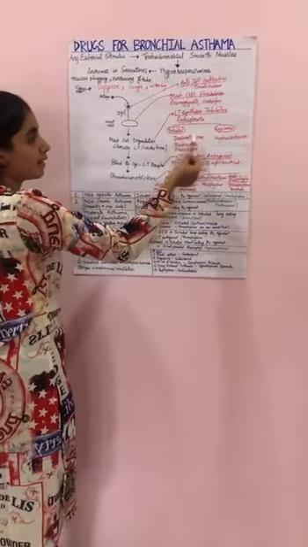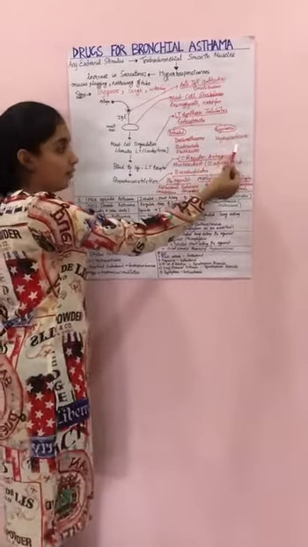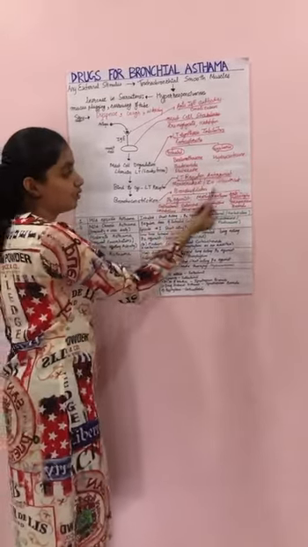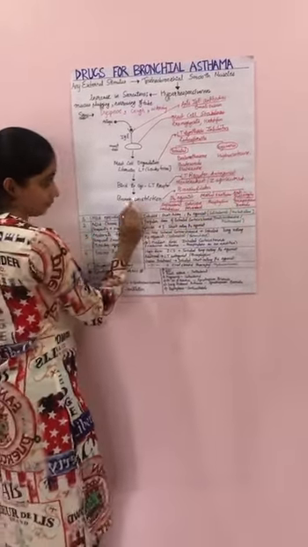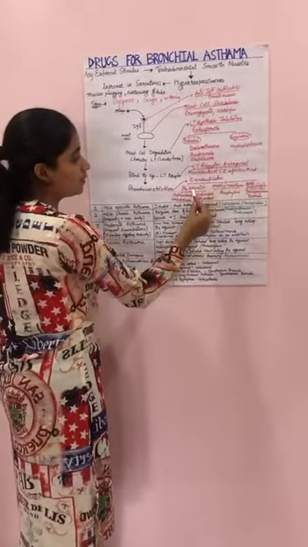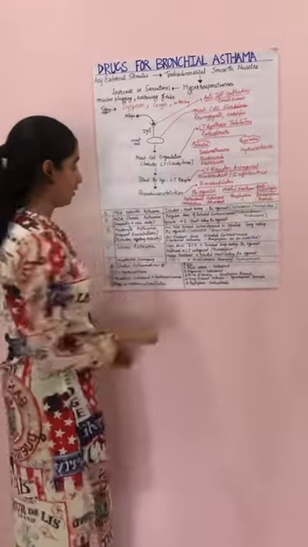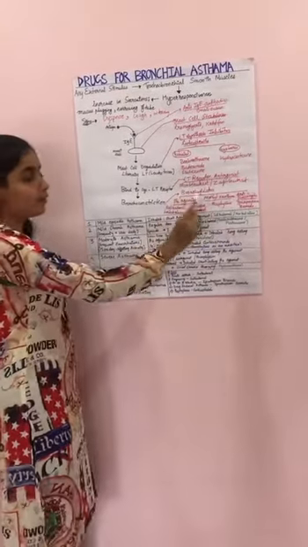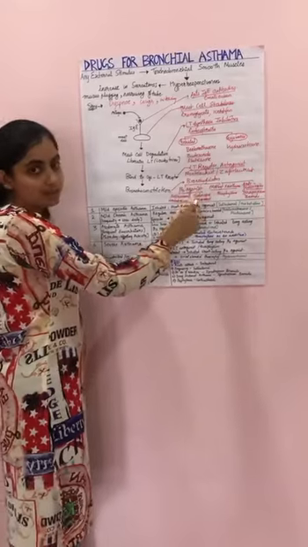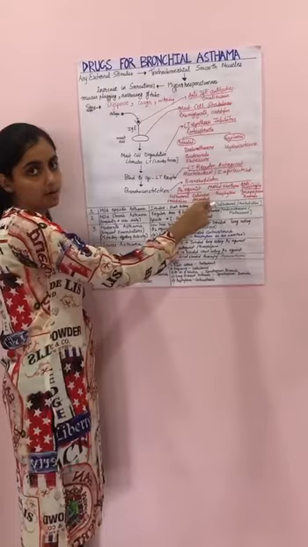Inhaled examples are beclomethasone, budesonide, and fluticasone. Systemic examples are hydrocortisone. Then we have leukotriene receptor antagonists, which include montelukast and zafirlukast. Then, acting opposite to bronchoconstriction are bronchodilators. They include beta-2 agonists, methylxanthines, and anticholinergics. It is very important to know that beta-2 agonists are the fastest acting, and that they are contraindicated in patients with heart disease who are on beta blockers.